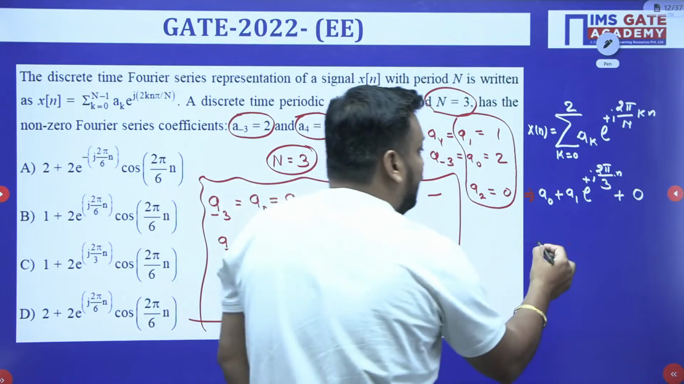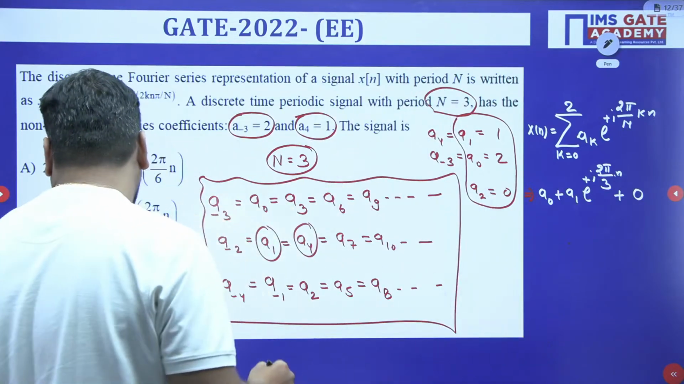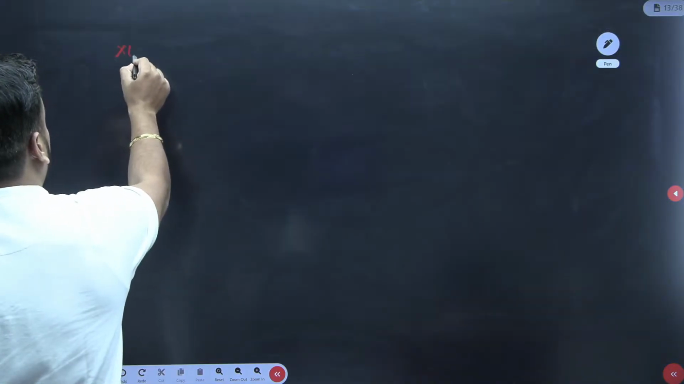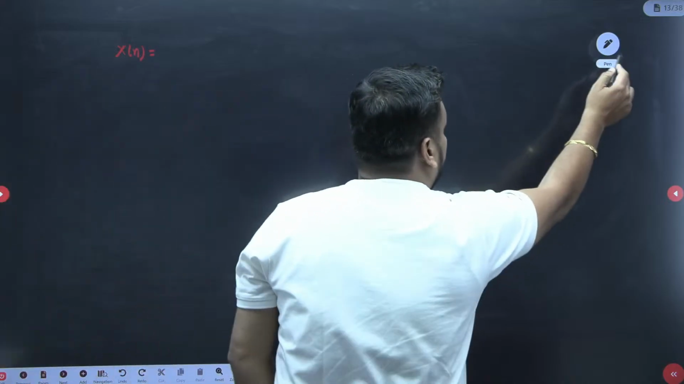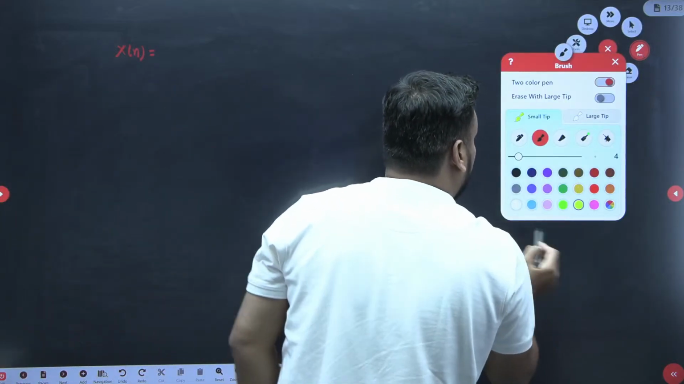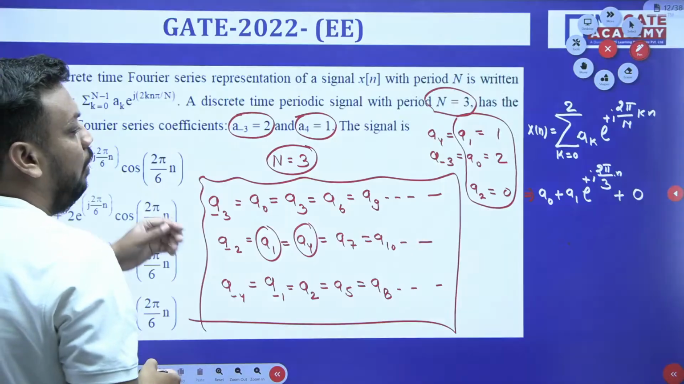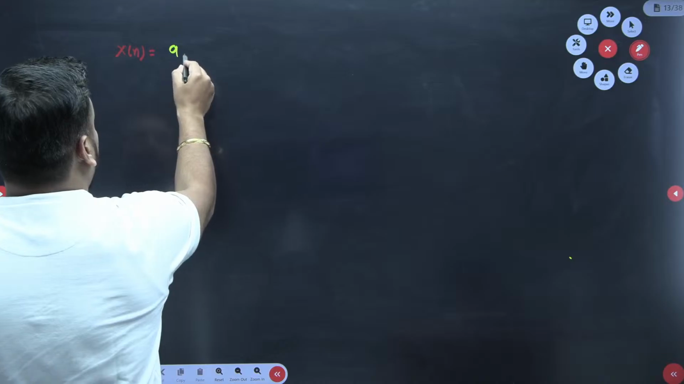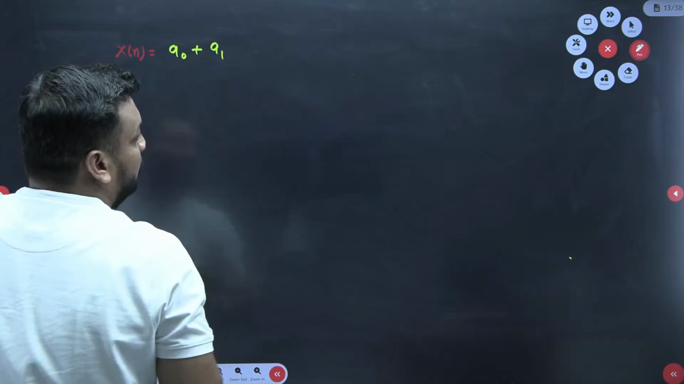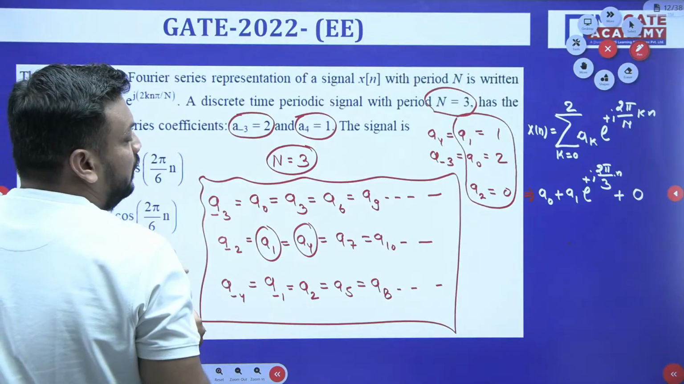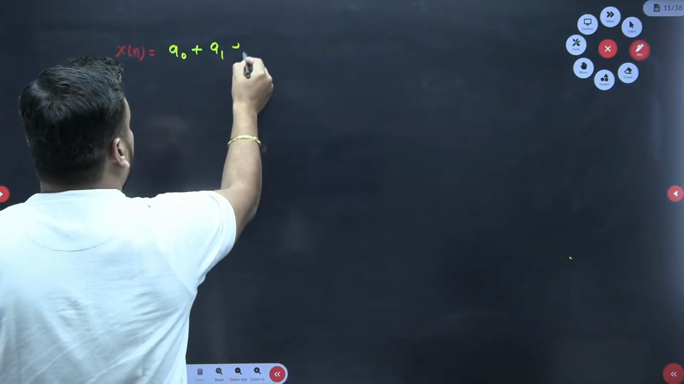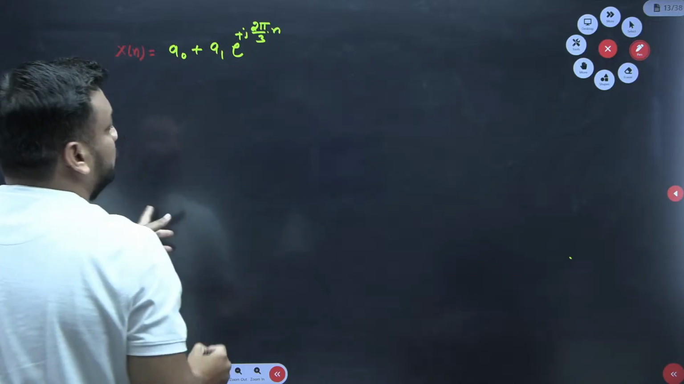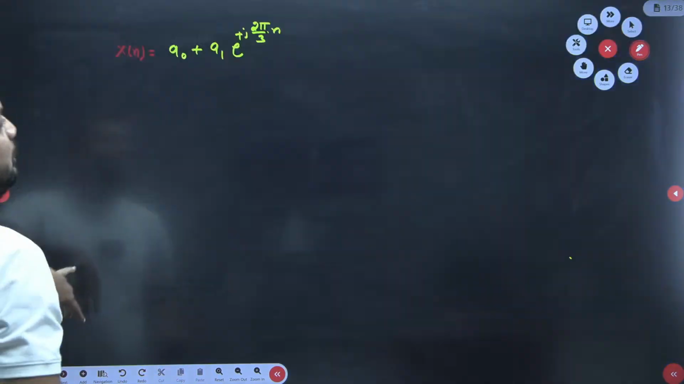It means I am getting this expression. I am just rewriting this expression on the next slide because I don't have space here. So my x of n will be equal to what? Let me take a yellow pen again, so it will be perfectly visible for you. A0 plus A1 e to the power plus j 2 pi by 3 into n.